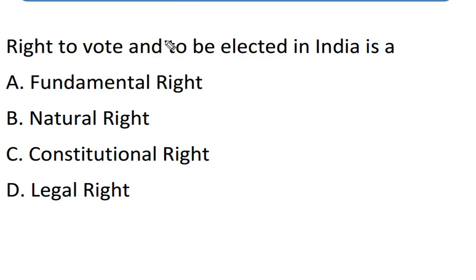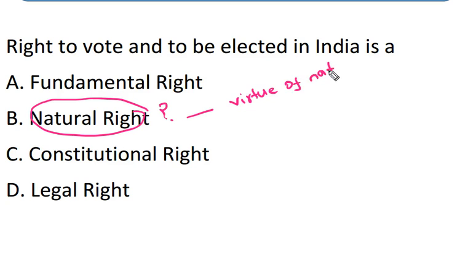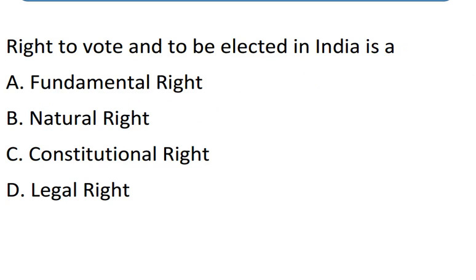What is natural right? Natural right is any right that exists by virtue of natural law. So natural rights are the rights given by natural law. For example, the right to vote cannot be a natural right.